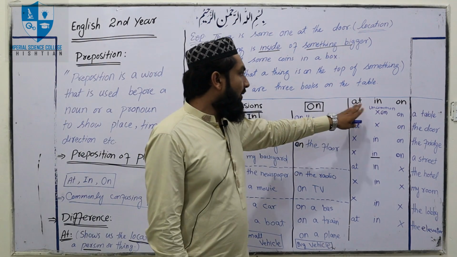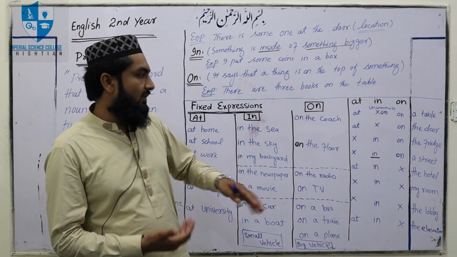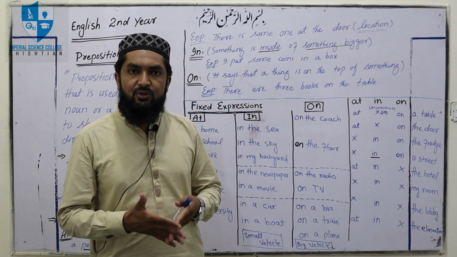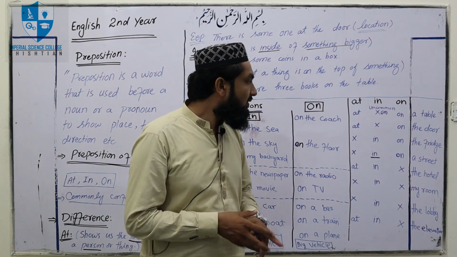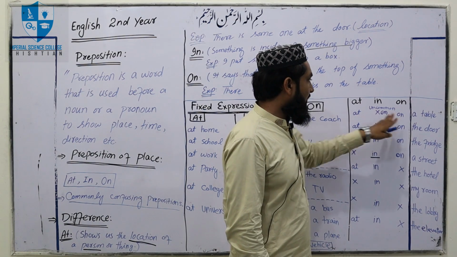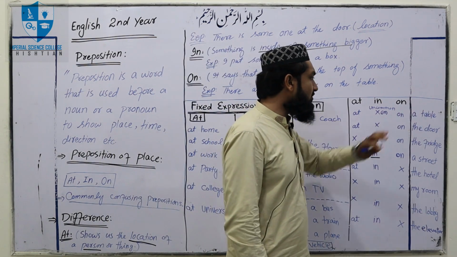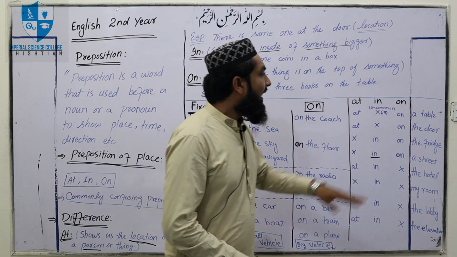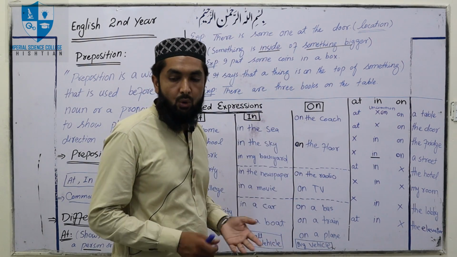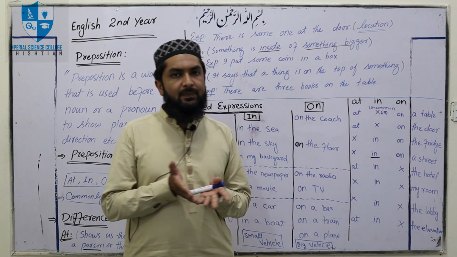Okay, and then we'll talk about at, in और on. There are some words, उसके हवाले से मैंने यहाँ पर लिखे हैं, मेंशन किए हैं. अब हम देखेंगे कि इनके साथ हम कौन कौन से prepositions यूज कर सकते हैं. Okay, so first of all, a table. Okay, टेबल के लिए कौन सा preposition हम यूज कर सकते हैं? We can use on. For example, we have just taken an example that there are 3 books on the table, and then at the table भी हम यूज कर सकते हैं.